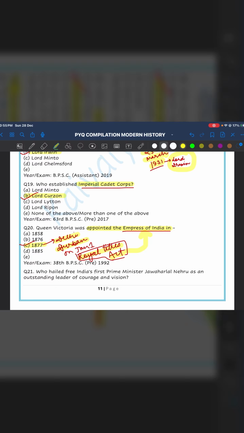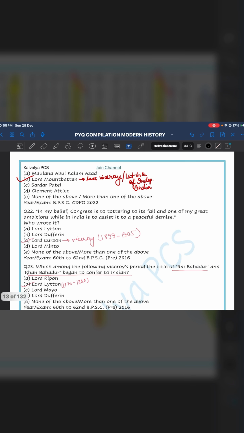Question number 21. Who hailed Free India's first Prime Minister Jawaharlal Nehru as an outstanding leader of courage and vision? It was none other than Lord Mountbatten. We must know that Lord Mountbatten was the last viceroy and he was the first Governor General of independent India. Mind it, it is the first Governor General of independent India, not the first Indian Governor General of independent India.